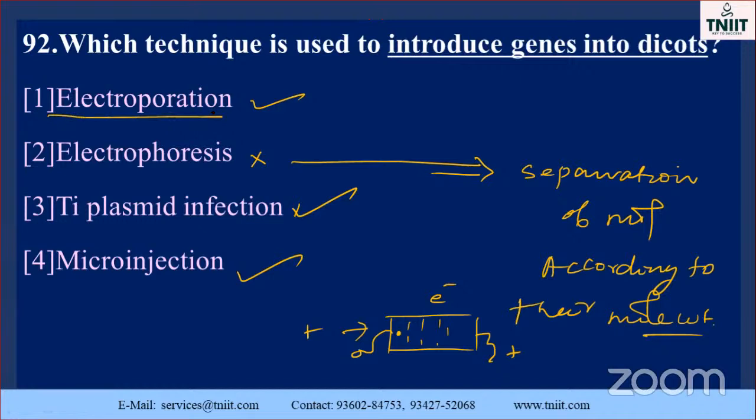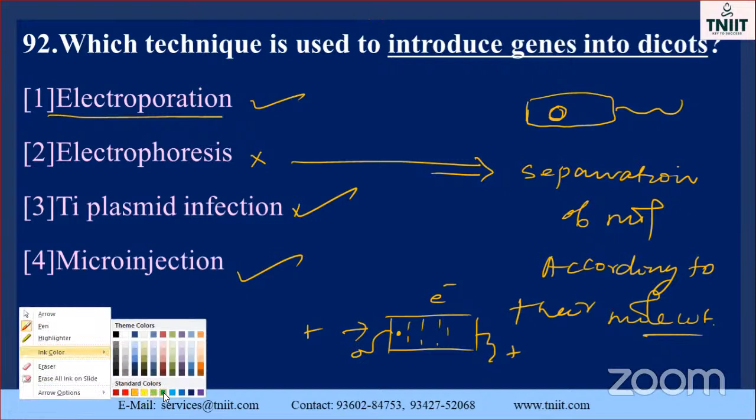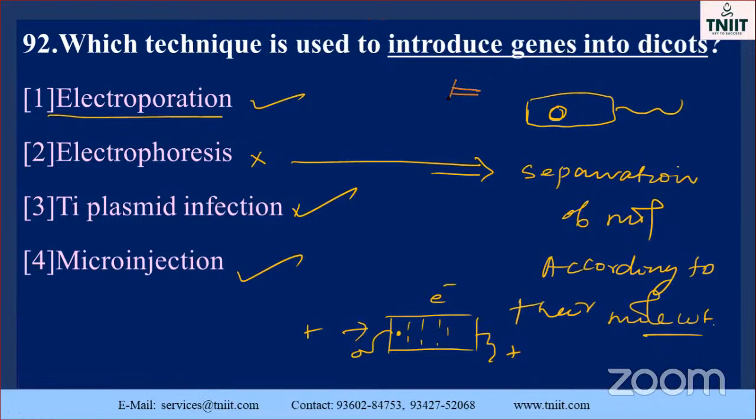Electroporation. Listen here, my dear students. Electroporation means with the help of electricity, we are introducing the gene into the target tissues. Electroporation, you are just putting holes. Just take an example: this is the bacteria. Just imagine, here the target cell is there. You load the gene with a micropipette. Micropipette is also there. You load the gene, whichever genes we are going to introduce, and you put it inside by injection like that.